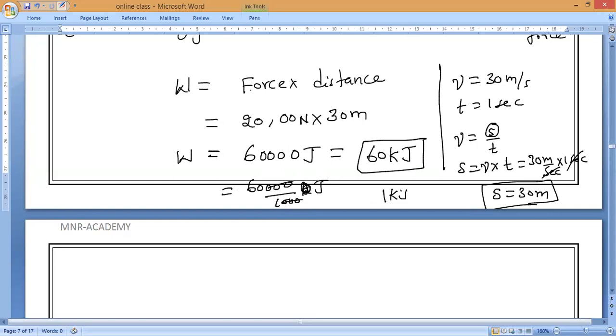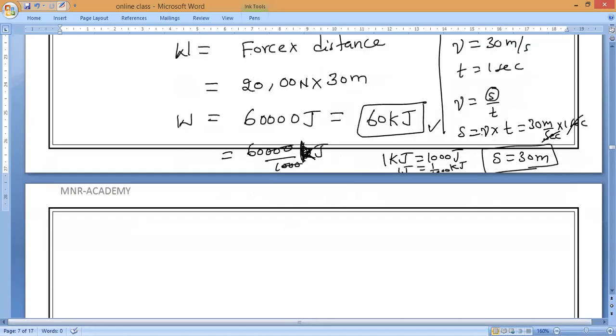Because one kilojoule is equal to how many joules? 1000 joules. So 1 joule is equal to 1 by 1000 kilojoules. That is what I have written here. So that 30 will get cancelled, which is equal to 60 kilojoules. This is the second question. So what is the energy consumed? 60,000 joules. For how much time? 1 second. That is what.